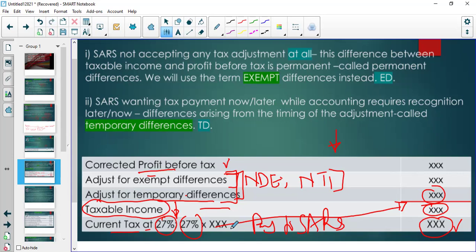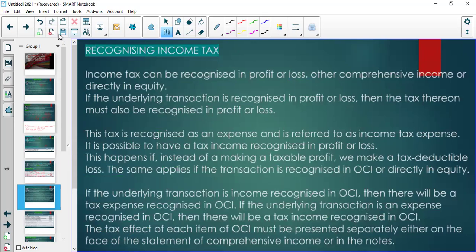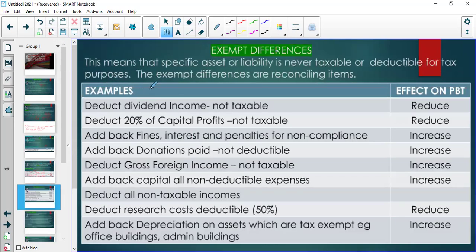And remember this, that current tax here is not the income tax expense. This is what we actually pay, and we still have to make adjustments. And those adjustments are referred to as deferred tax. Those adjustments, right? I don't want to talk about recognizing that.